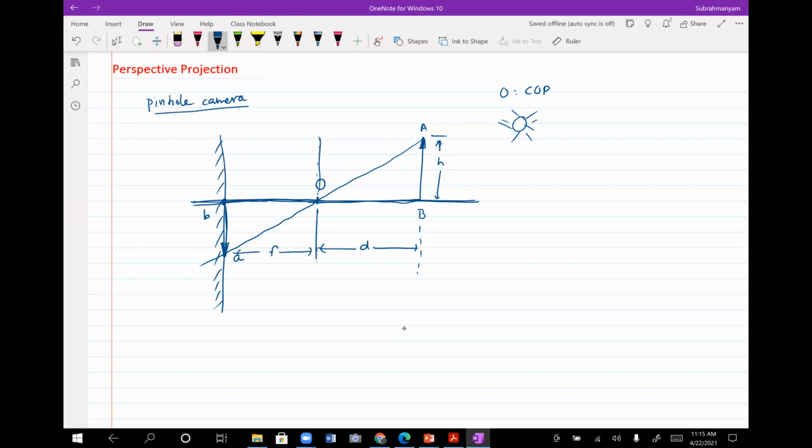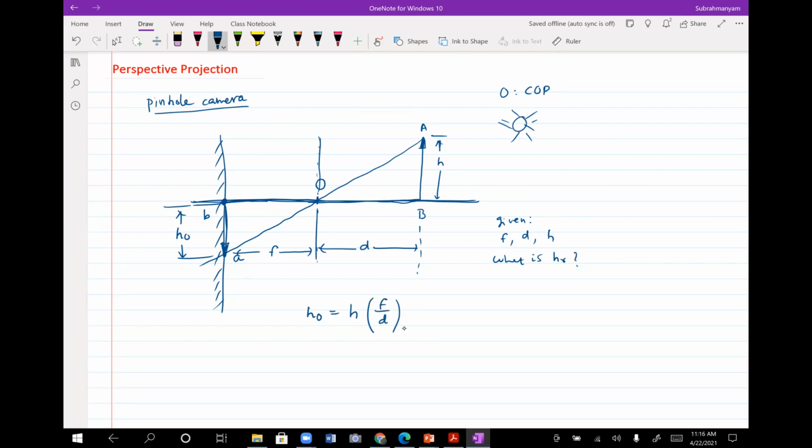Now, what I want you to quickly do is, if I give you F, D, H, can you tell me, given these three things, what is the value of, let me also give some name here, the output height here, let me call it H naught here, and the small b length. So what is the value of H naught? Can you tell me that?